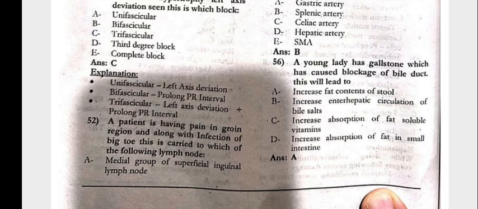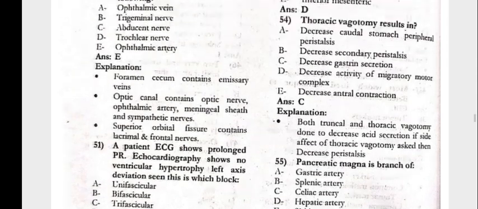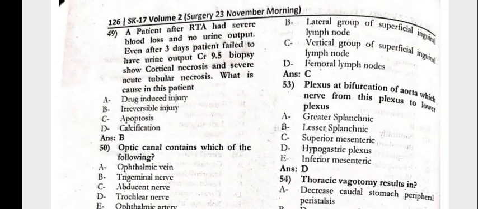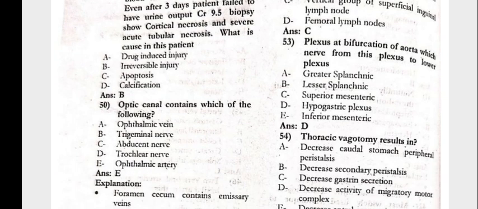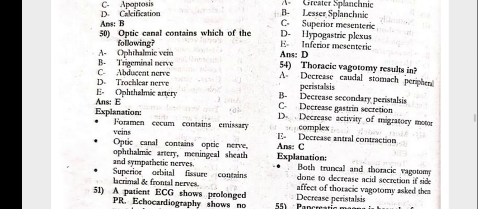The patient is having pain in the groin region along with infection of the big toe. This is carried to which of the following lymph nodes? That is the ventral group of the superficial inguinal lymph nodes. The plexus at the bifurcation of the aorta: which nerve forms this plexus to the lower plexus? That is the hypogastric plexus.